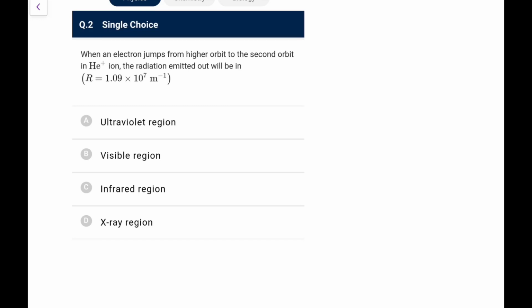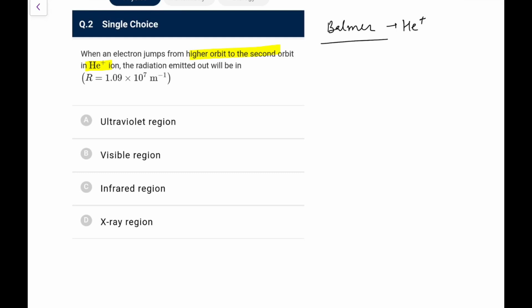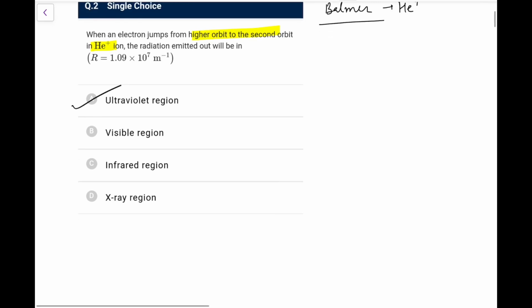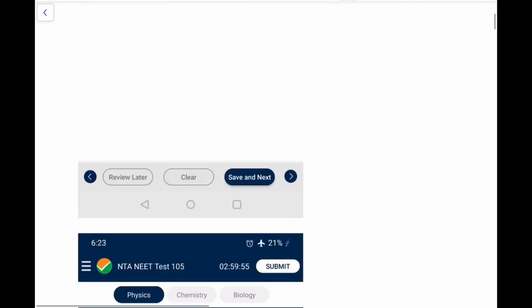Next, when an electron jumps from a higher orbit to the second orbit in a helium plus ion, the radiation emitted will be in. So from a higher orbit to the second orbit, that means we are talking of the Balmer series, but here it is not hydrogen, this is helium plus. So definitely the energy would be more. Here it won't be in the visible region, it would be in the ultraviolet region, because energy differences will be 4 times. So they can be in the UV. I'll go for the UV region, though they have given visible region. I don't know why, because for hydrogen it was visible, for helium plus it would definitely be UV.